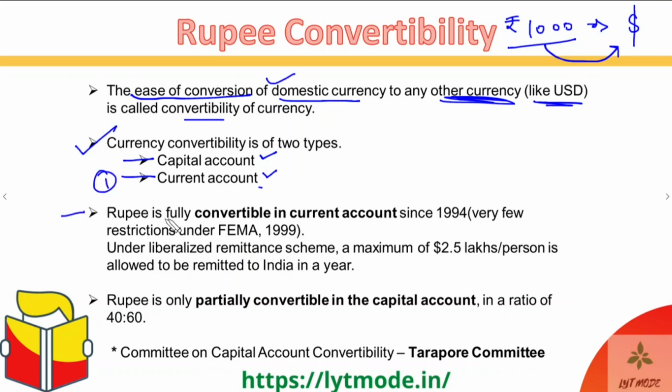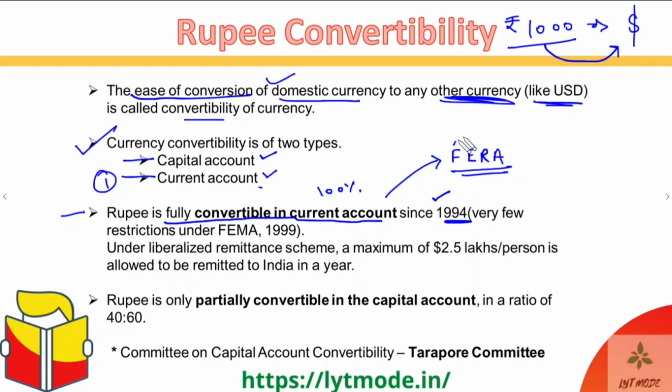Rupee is fully convertible in current account since 1994. Okay, so for all the transactions in the current account, you can convert 100% of your rupees into any other foreign currency that you want. And this 100% current account convertibility was brought about in India in 1994. Later on, this current account convertibility was governed by the FERA rules, or the Foreign Exchange Regulation Act.